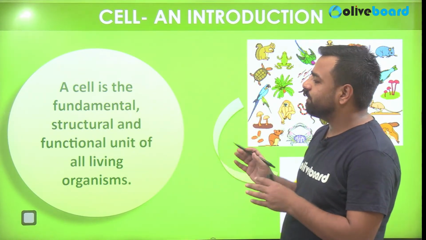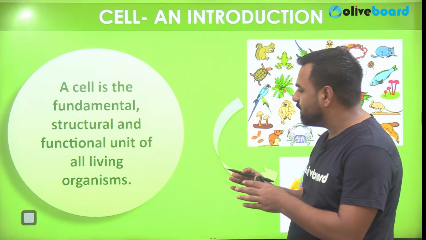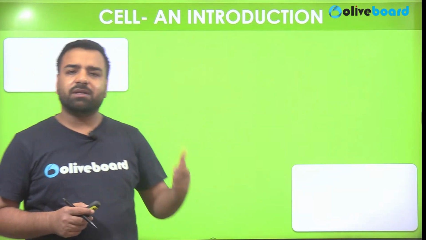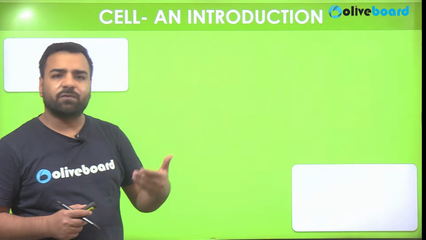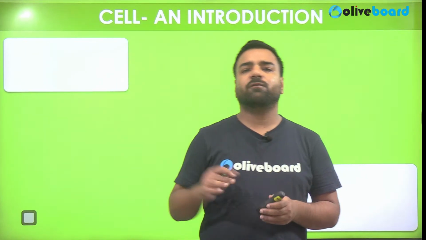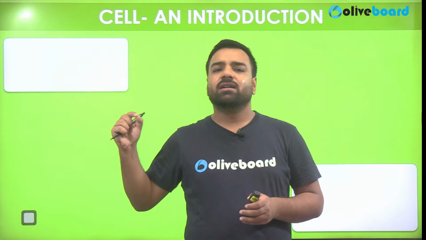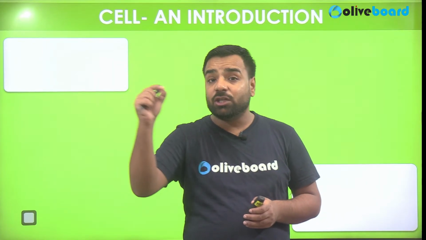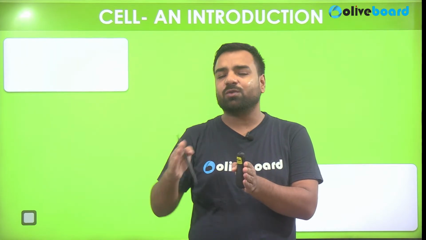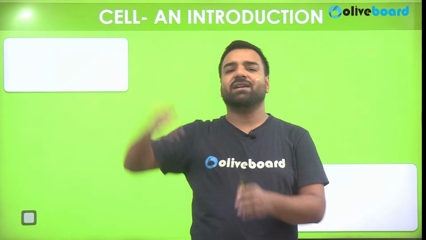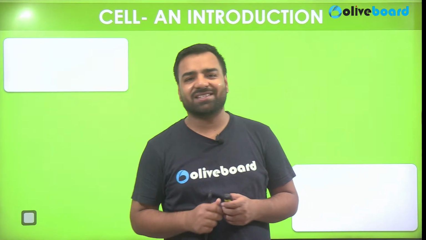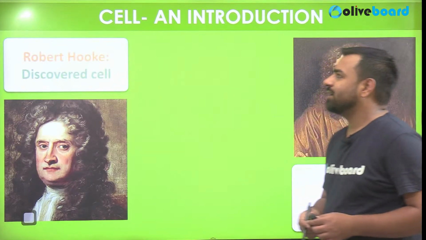So a cell is the fundamental structural and functional unit of all the living beings, because as we know that when we were born, the sperm cell that was received from father and the egg cell that we have got from mother, when they fused together, they formed zygote, and that zygote was implanted in the uterus portion of our mother, and there we took 9 months to develop the whole body, and the first organ that was developed was our heart.